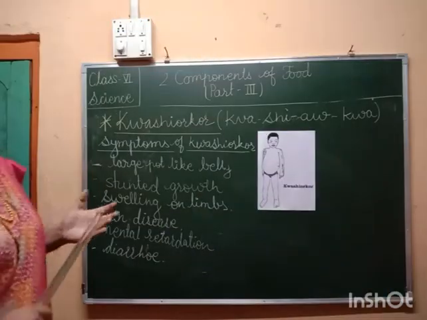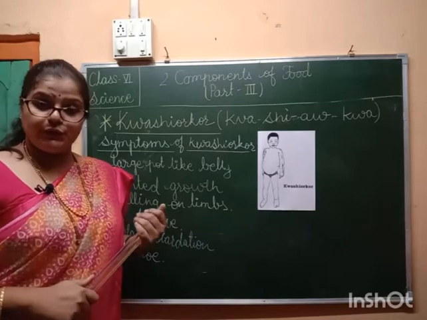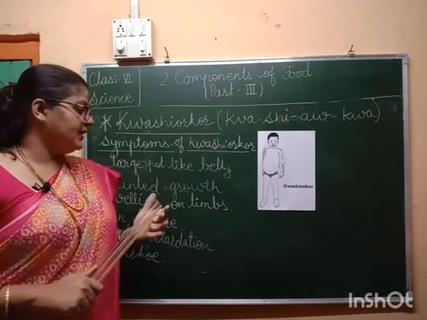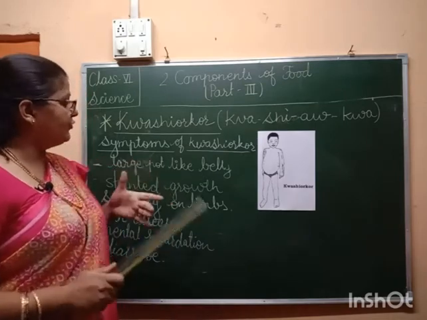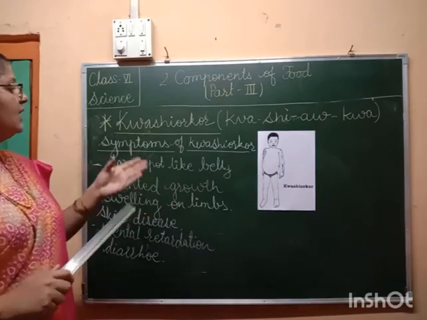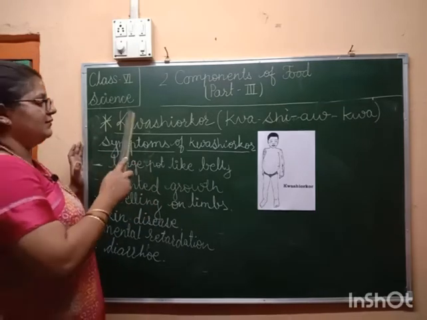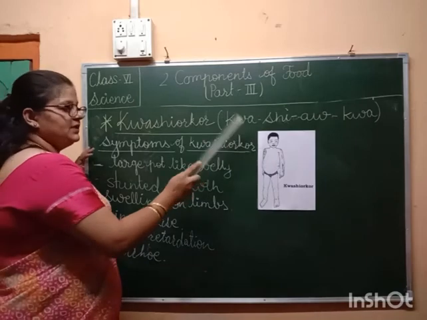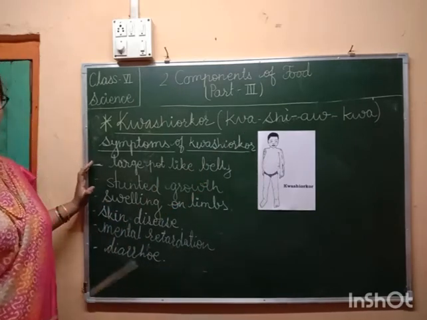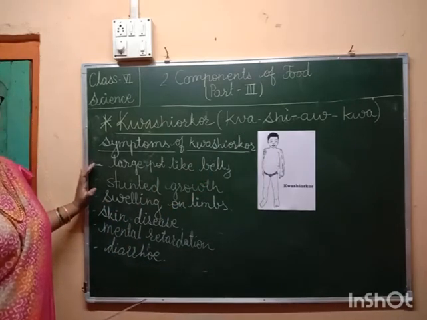So we have been learning deficiency diseases caused due to the lack of proteins. The one disease caused is kwashiorkor. The spelling is different and the pronunciation is different.